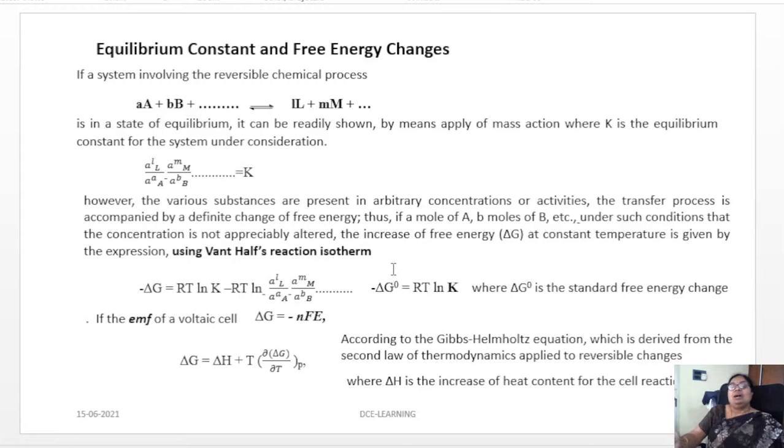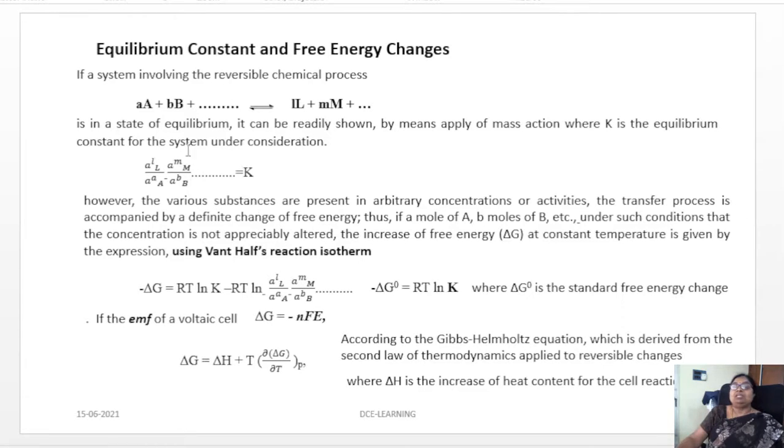If it is in the state of equilibrium, it can be readily shown by means of the law of mass action, where K is the equilibrium constant for the system under consideration. Then, applying the law of mass action, a is the activity. Small a means arbitrary concentrations, or arbitrary activities, of the particular products and the reactants here.